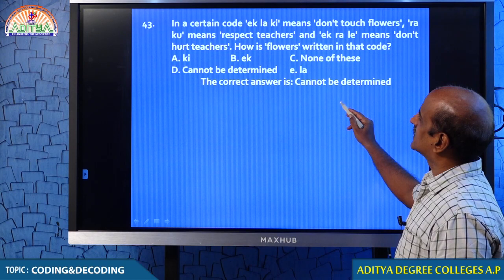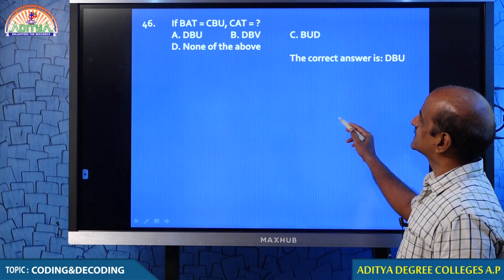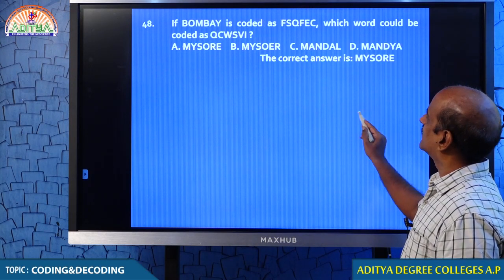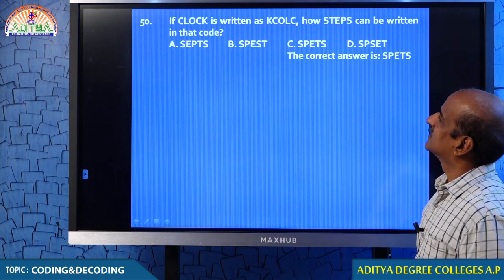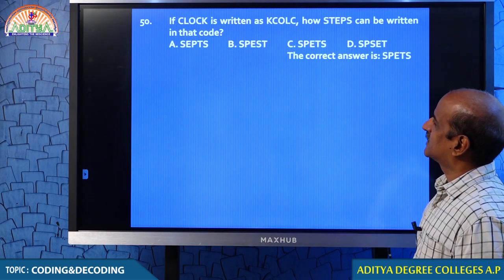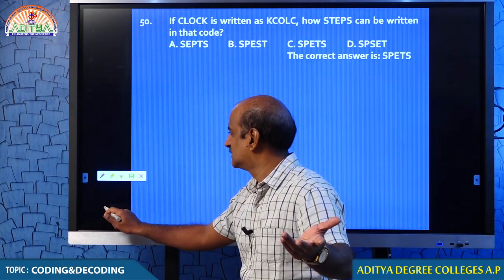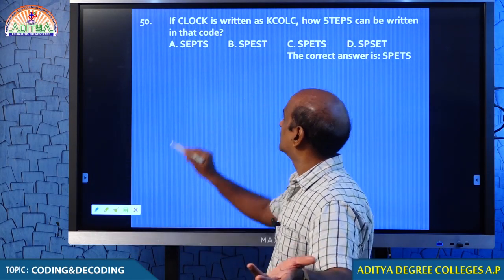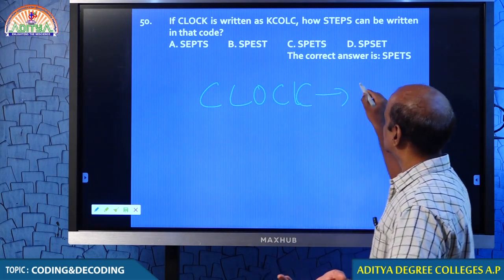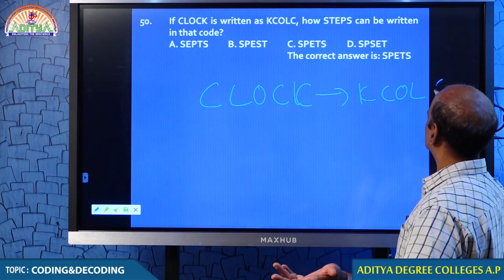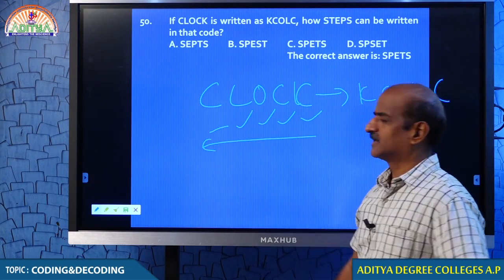42, 43, 44, 45, 46, 47, 48, 49, 50. Almost no question needs explaining. Question number 50, come on students, there is nothing in that particular question. But the logic in the question is very simple: clock, C-L-O-C-K. Just reverse all the letters, K-C-O-L-C, in the reverse direction.